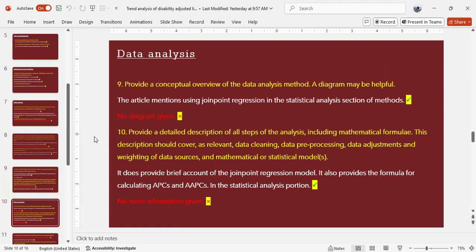Provide a conceptual overview of the data analysis method. A diagram may be helpful. The article mentions using joint point regression in the statistical analysis section of the method. No diagram was given. Provide a detailed description of all steps of the analysis, including mathematical formula. This description covers, as relevant, data cleaning, data pre-processing, data adjustments, and weighting of data source and the mathematical or statistical model or models. It does provide a brief account of the joint point regression model. It also provides the formula for calculating APCs and AAPCs in the statistical analysis portion. No more information was given.